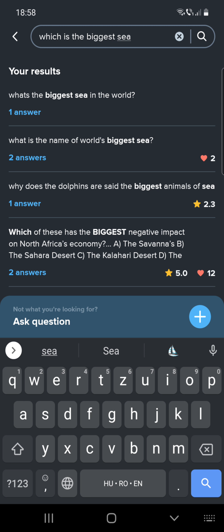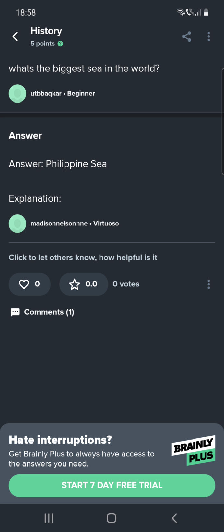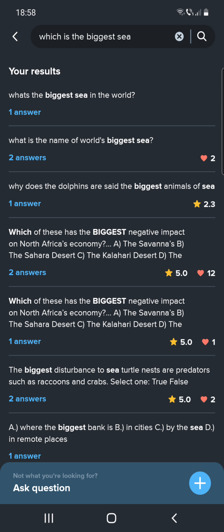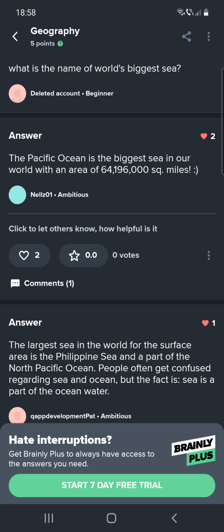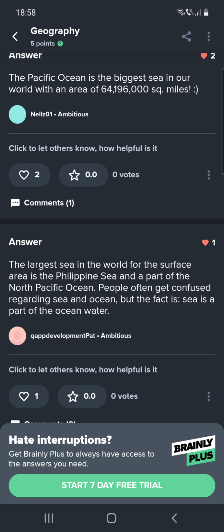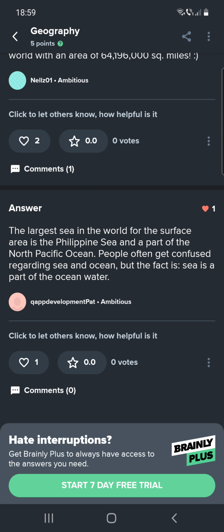What's the biggest sea in the world? Click on the answer. Answer Philippine Sea. Alright. What is the name of the world's biggest sea? To answer, the Pacific Ocean is the biggest sea in our world with an area, but the Pacific Ocean is an ocean. The largest sea in the world for the surface area is the Philippine Sea and part of the North Pacific Ocean. People often get confused regarding sea and ocean, but the fact is sea is a part of the ocean water. I think that this is the right answer.